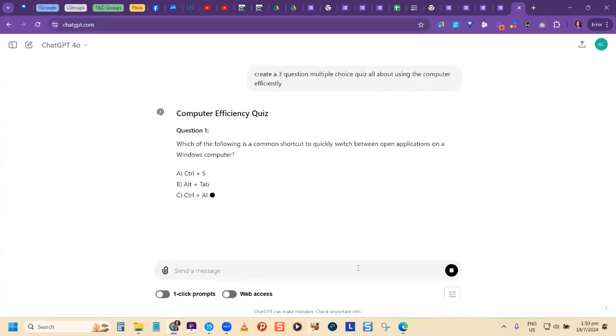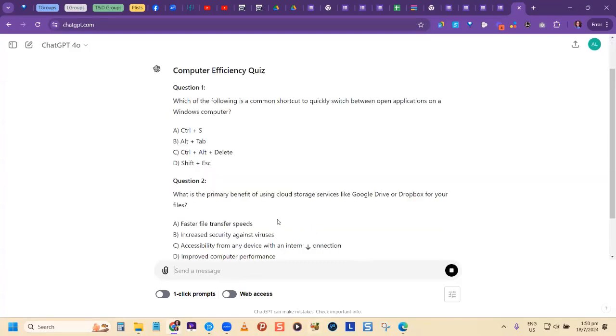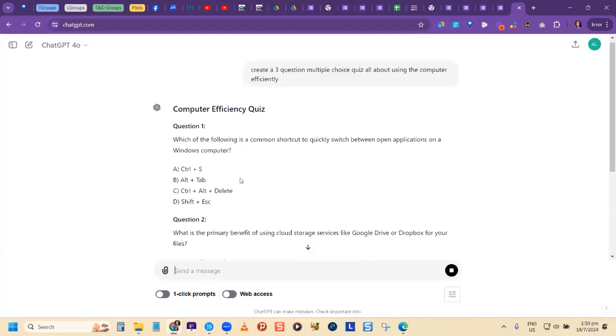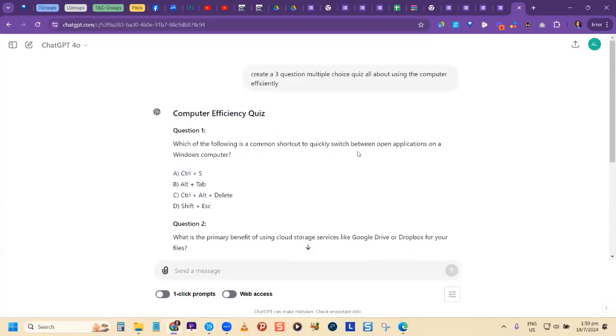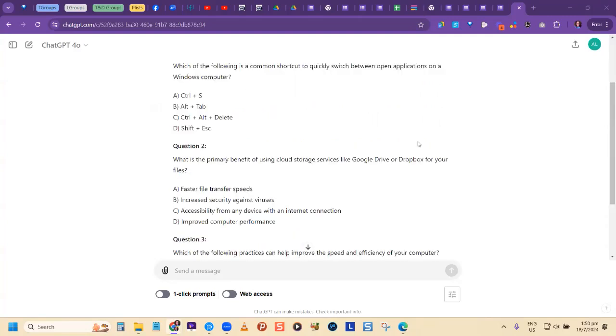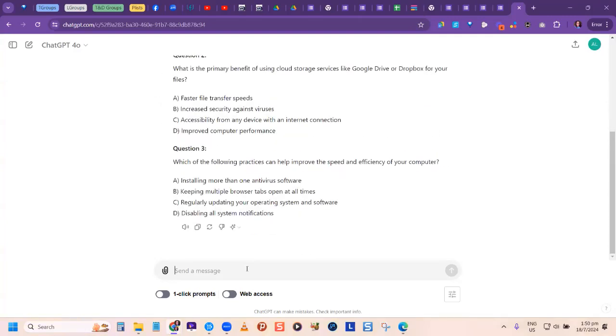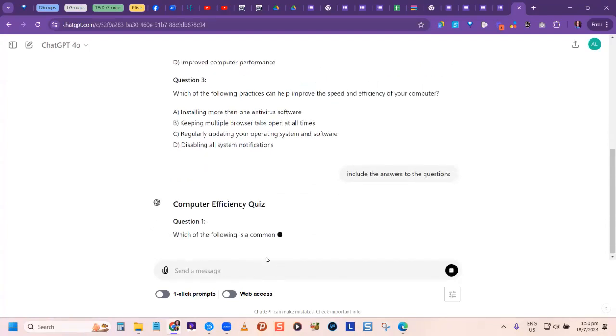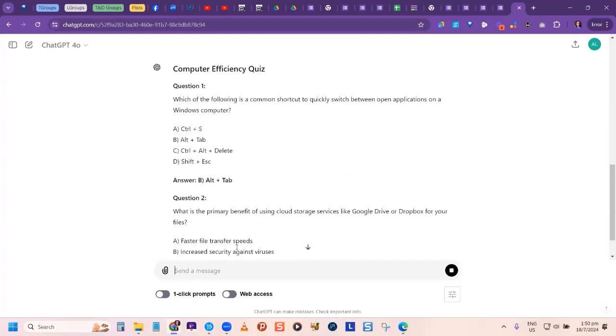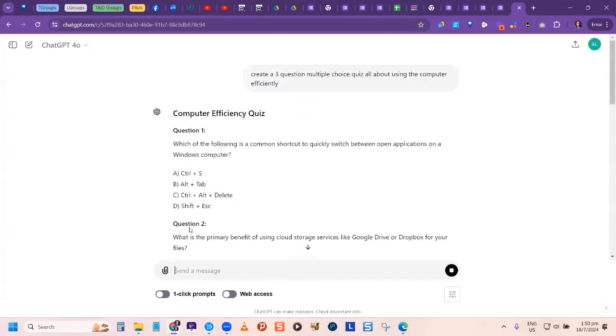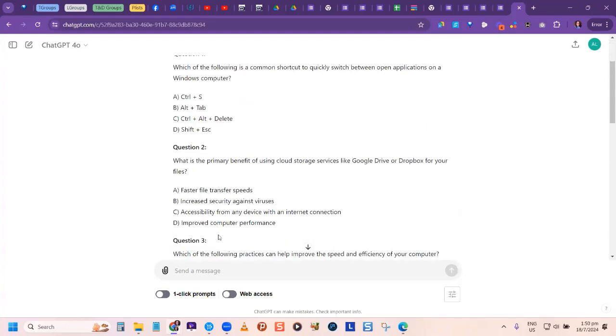All right, so let's see. It's telling us, which of the following is a common shortcut to quickly switch between open applications on a Windows computer? Who knew this? Yep. Who knows the answer to this? And if you don't know the answer, you can tell ChatGPT, include answers to questions. All right. Perfect. Math Patty, you're right. Alt tab. All right. So you can include the question and the answers to the question.